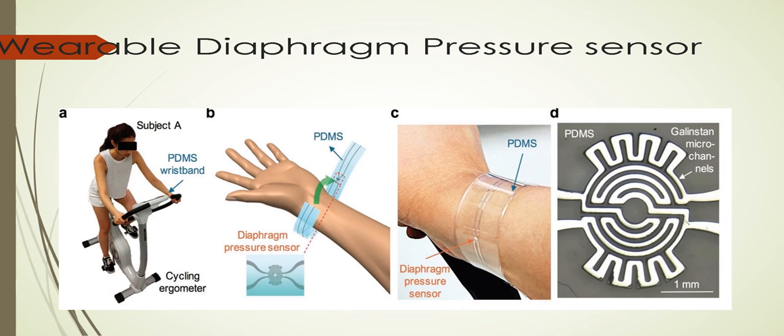PDMS, that is polydimethylsiloxane, is a flexible sensor material majorly used in designing diaphragm pressure sensors. We can design flexible electronic sensors using PDMS materials. This one is a Galinstan microchannel material we are using. This is a liquid metal which has the properties of metals, and it is very compatible with PDMS materials. So in this way we are using a variable diaphragm pressure sensor.